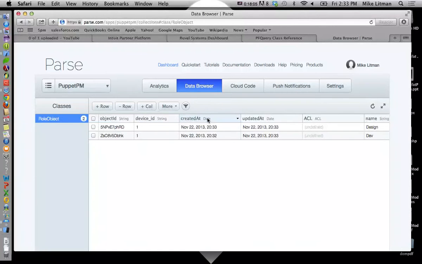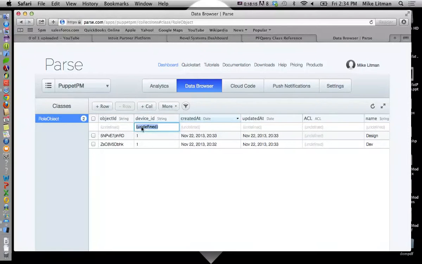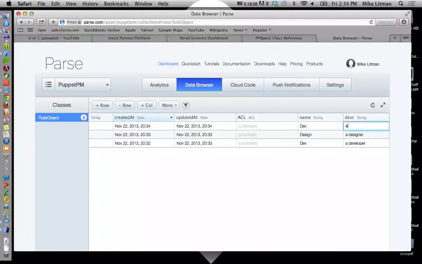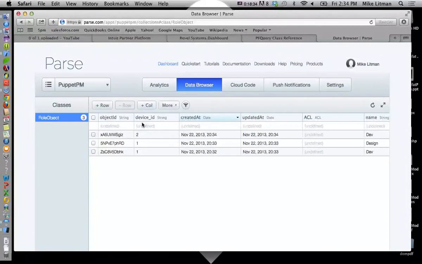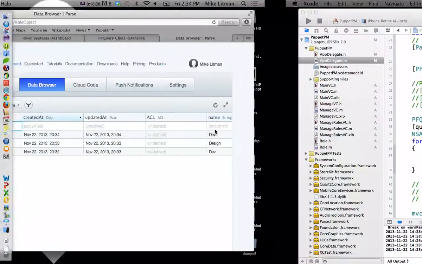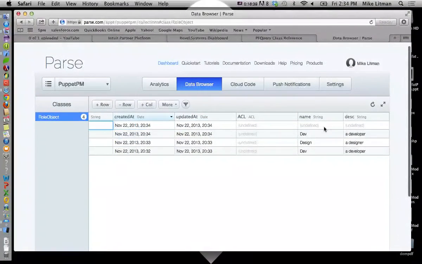Okay, so we're going to have 2 pieces of information. We're going to say this is my collection of roles, okay, as opposed to Simon's. So we're going to create another row, and this row is going to have a device ID 2. That's Simon's device. That's Simon's copy of Puppet PM. All right, and he's going to have a guy in there called Dev with the developer. We'll add another row, device ID 2. Let's see.